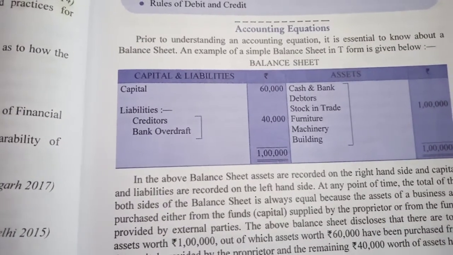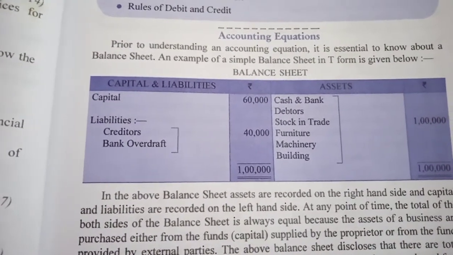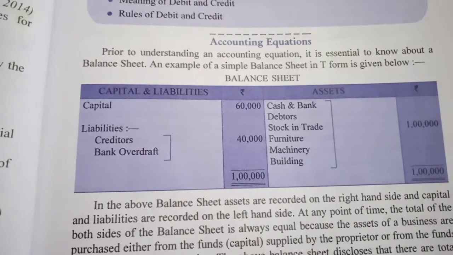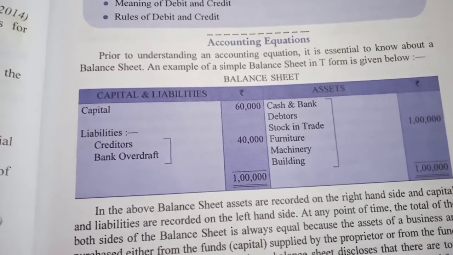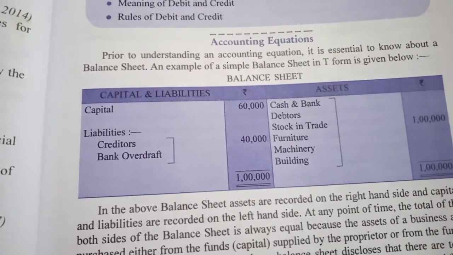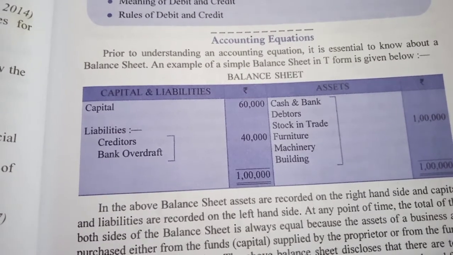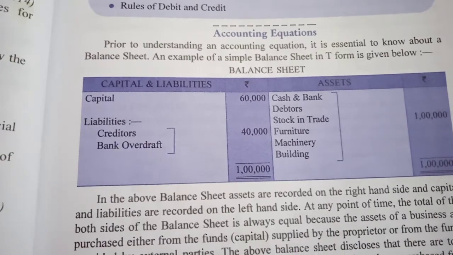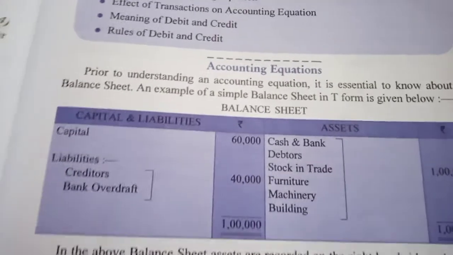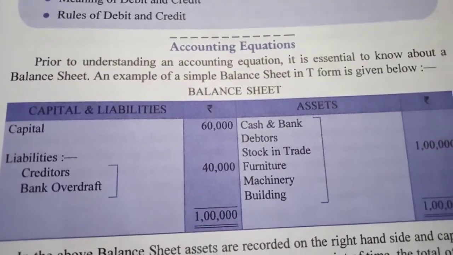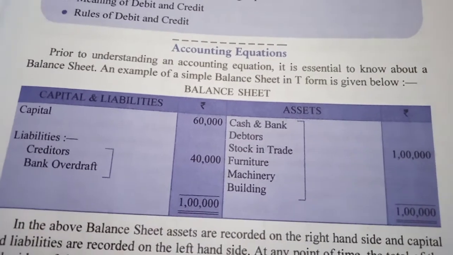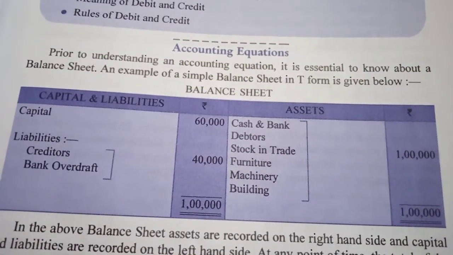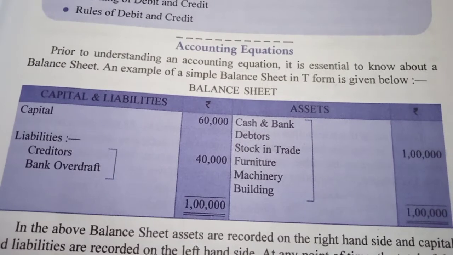Now students, this is a simple format of a balance sheet which has very limited items in it. On the left hand side we have the capital and the liabilities, and on the right hand side of the balance sheet we have all the assets of the business. Now you can see that your capital is 60,000 and your liabilities include creditors and bank overdraft.